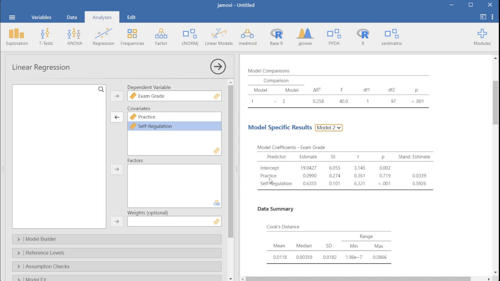We see that practice, after controlling for our covariate, meaning after controlling for self-regulation, becomes not significant because the p-value is greater than 0.05, and we see the self-regulation, meaning our covariate, is showing significance. So this is our final proof that self-regulation indeed had a significant role in the relationship between practice and exam grade.